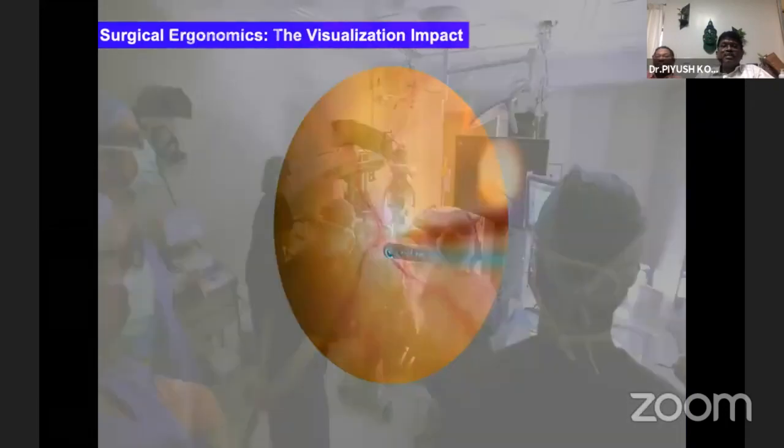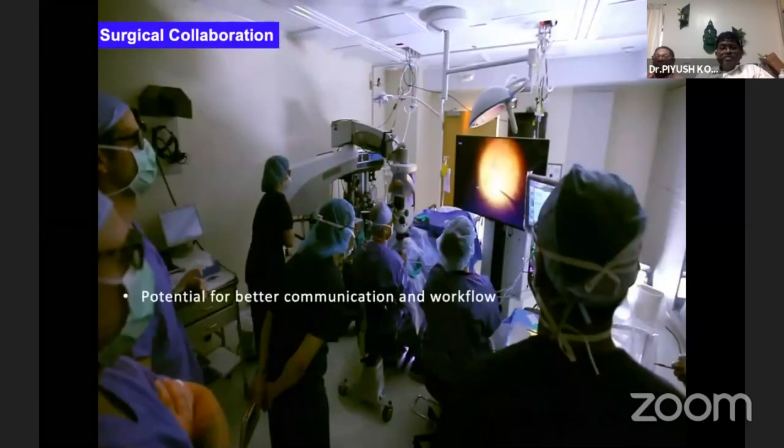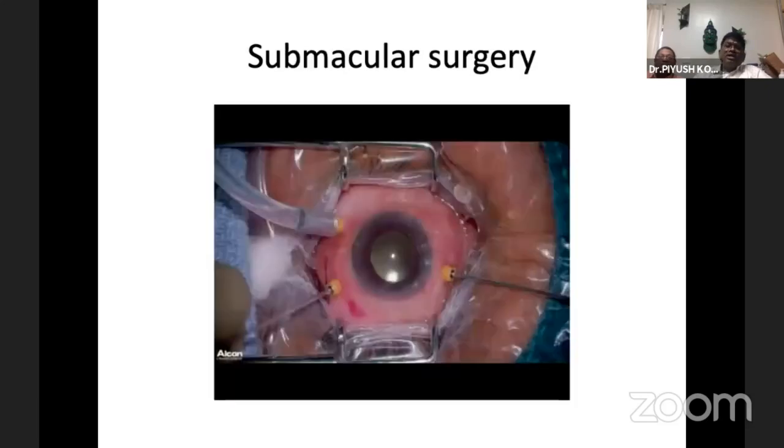And the most important thing is it's a very good communicator. You can communicate better with the fellows when they are operating. In fact, you can give the surgeon a Bluetooth headset, and you can stay much farther away so that the patient will not be listening to what you are talking about. So the patient will not become apprehensive when you are teaching something. So these are some of the cases which we'll be talking about.